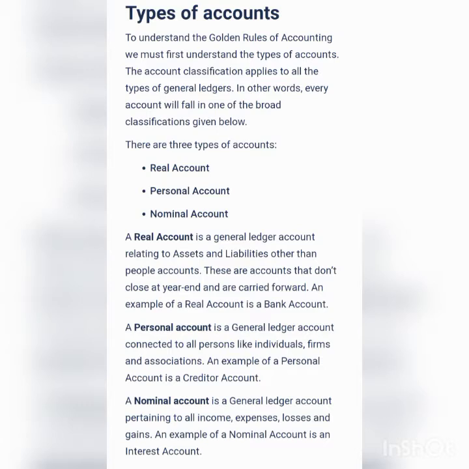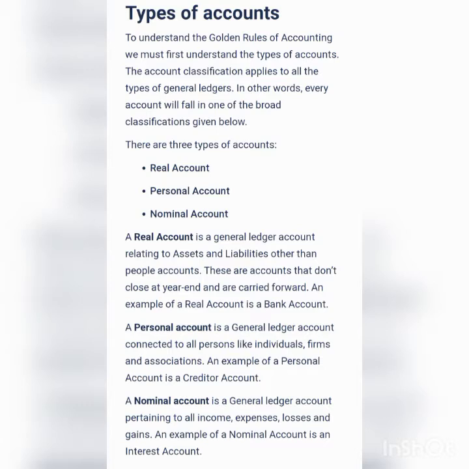Next account is personal account. Personal account is a general ledger account connected to all persons like individuals, firms, and associations. Examples: creditors account, debtors account, New India Company Limited account, etc. Third account is nominal account.